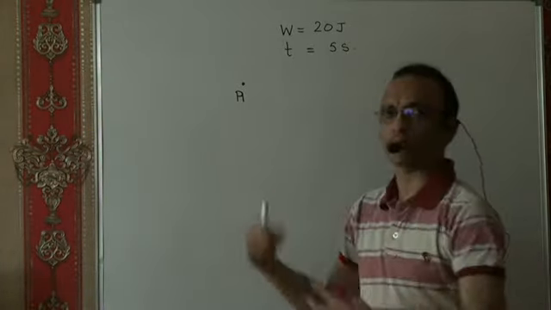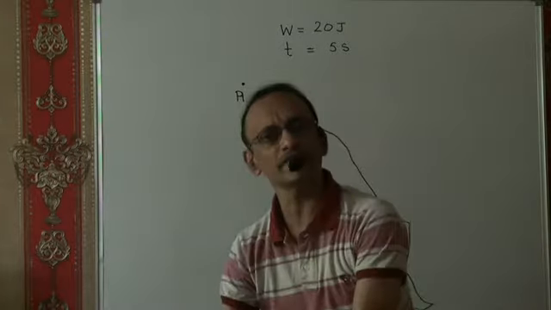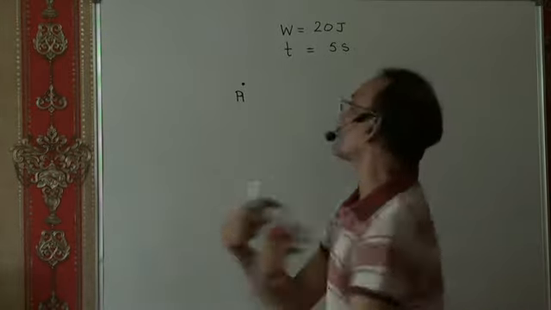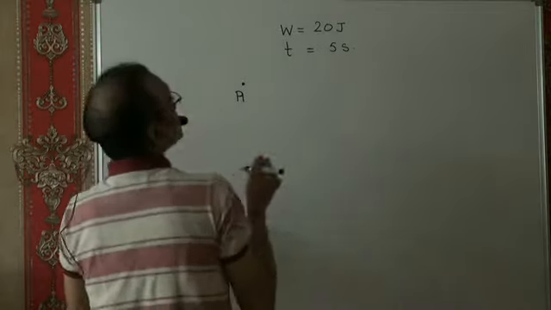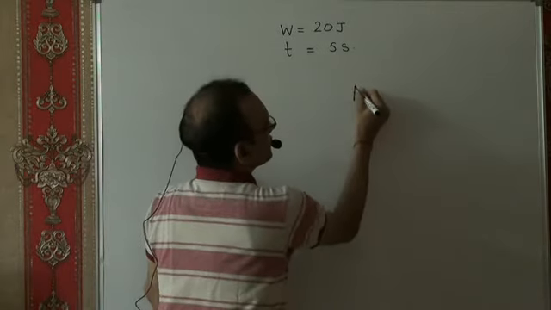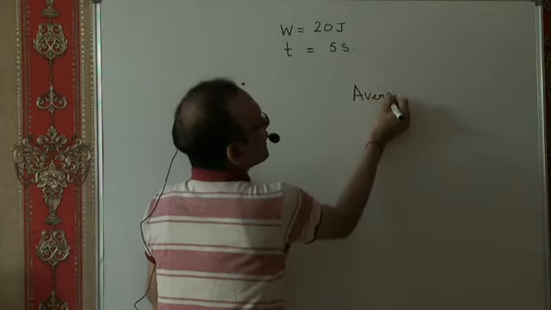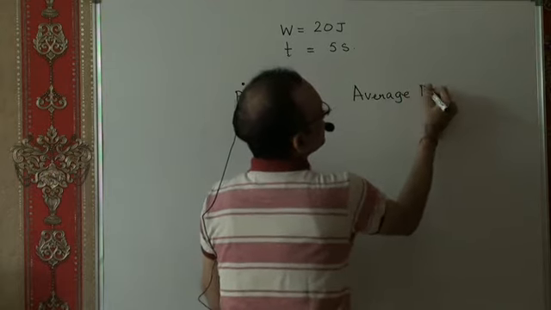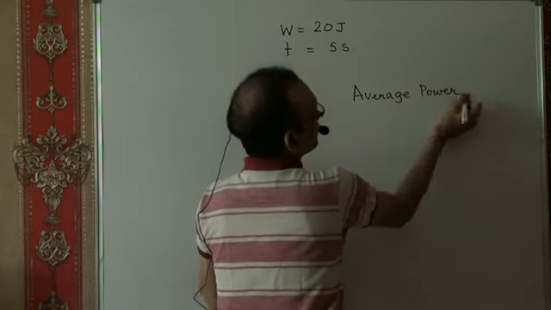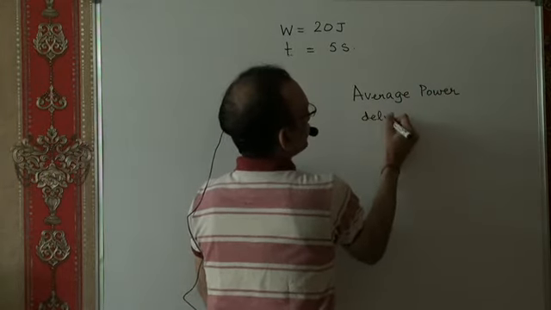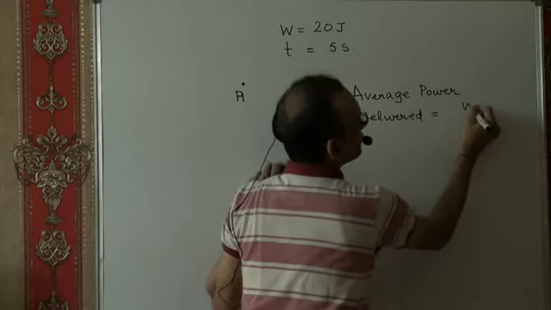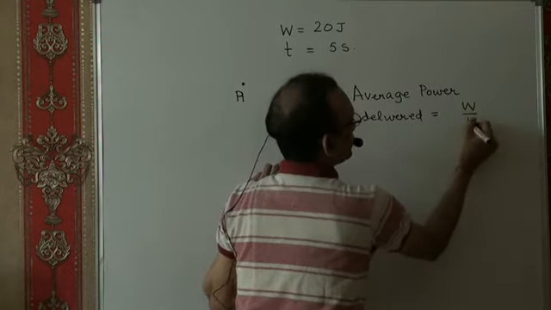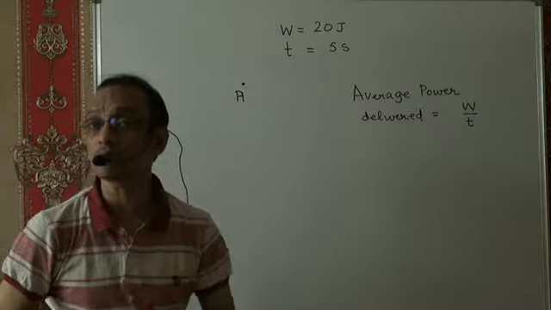The object is A. The external agent is delivering power to it. It is doing work, let's say 20 joules in 5 seconds. We then say, in this case, that the average power delivered is the total amount of work done in time t, work done per unit time.